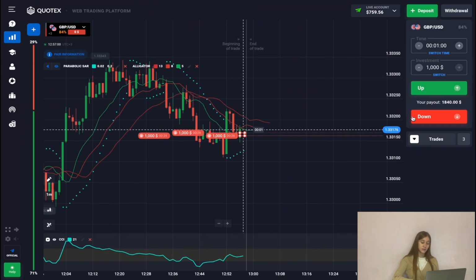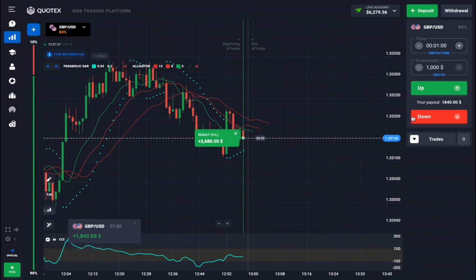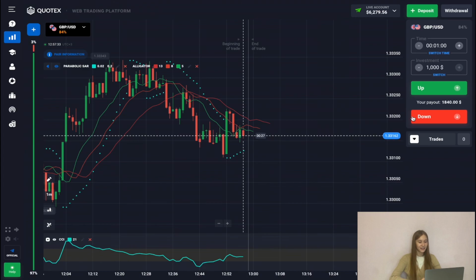So now we can successfully close our deal at the end of this time frame. And we successfully close our deals. On this, I think we can successfully complete the trade.